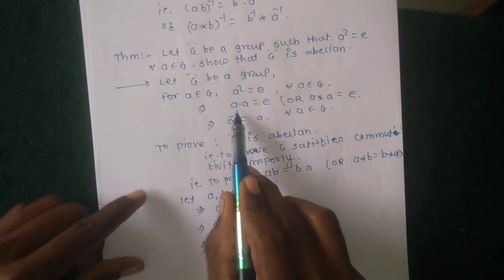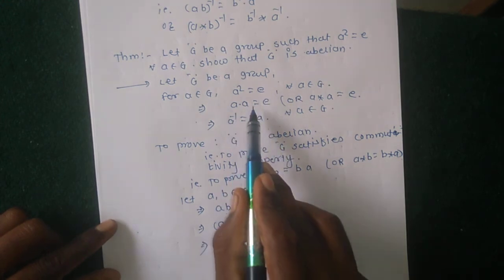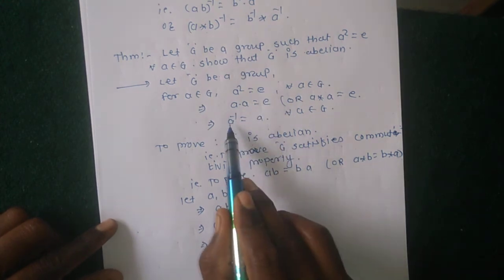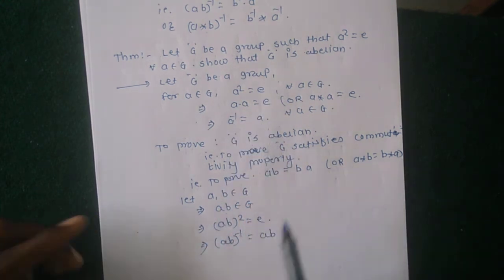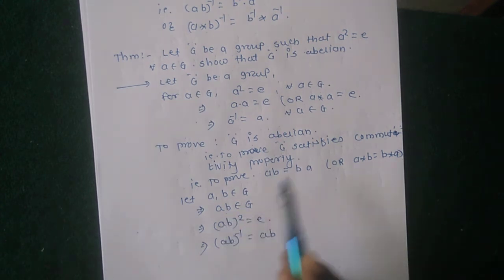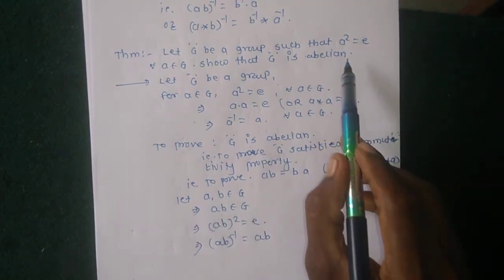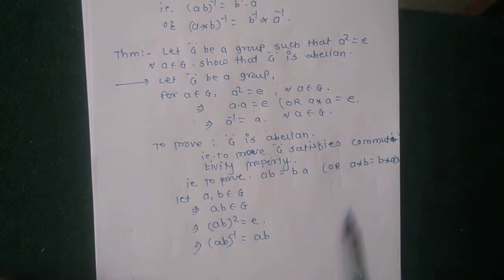Here a square equal to identity, a into a equal to e, which implies that the inverse of a equal to a. Since ab belongs to G, and G contains elements of the form a square equal to identity, (ab) square equal to identity. This means that (ab) inverse equal to ab, because the inverse of ab is ab itself.